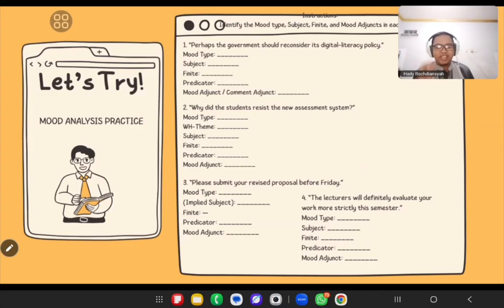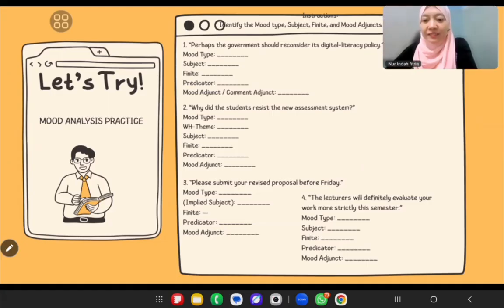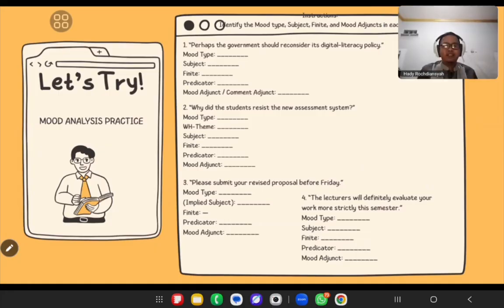What is the mood adjunct type? Probability, usuality, or... definitely. Definitely.